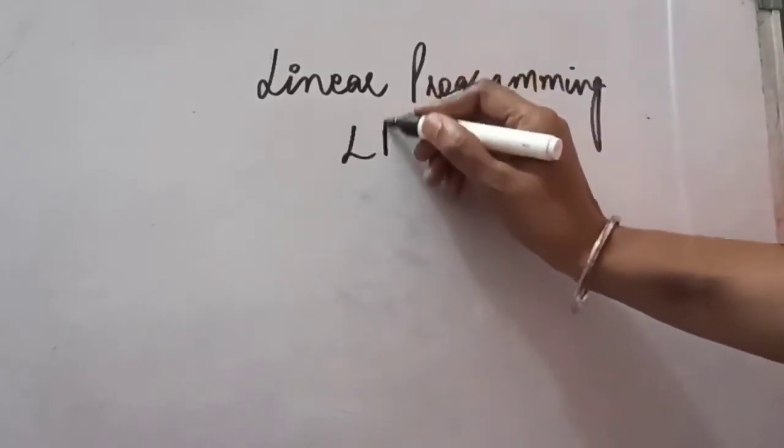The topic for this video is linear programming, which is also known as LPP, that is linear programming problems. LPP is an extremely useful tool which is used in the quantitative aspects of business management. Whenever in the business world we have to take decisions related to our resources like money, material, space, labor, LPP proves to be a very crucial tool, because the resources are scarce and we have to utilize them in the optimal manner.